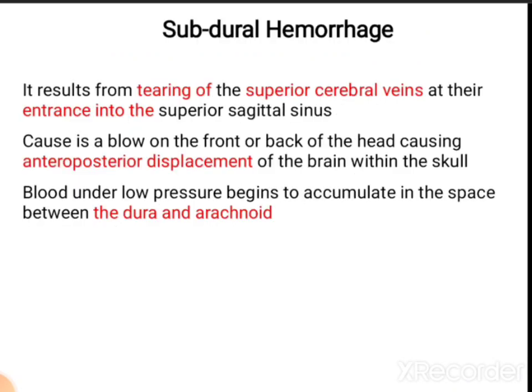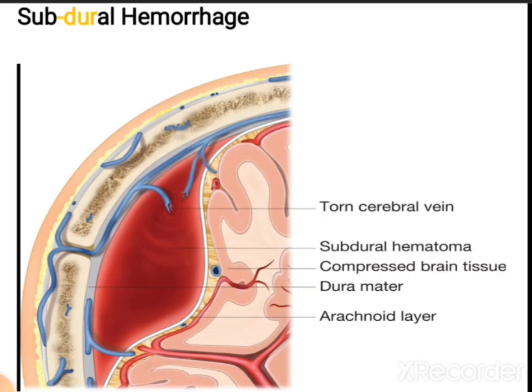So next is the subdural hemorrhage. It results from tearing of superior cerebral veins at the entrance of the superior sagittal sinus. The cause is a blow on the front or back of the head, causing anteroposterior displacement of the brain within the skull. Blood under low pressure begins to accumulate in the space between the dura and the arachnoid. So here we can see the subdural hemorrhage because of a torn cerebral vein, and there is accumulation of blood